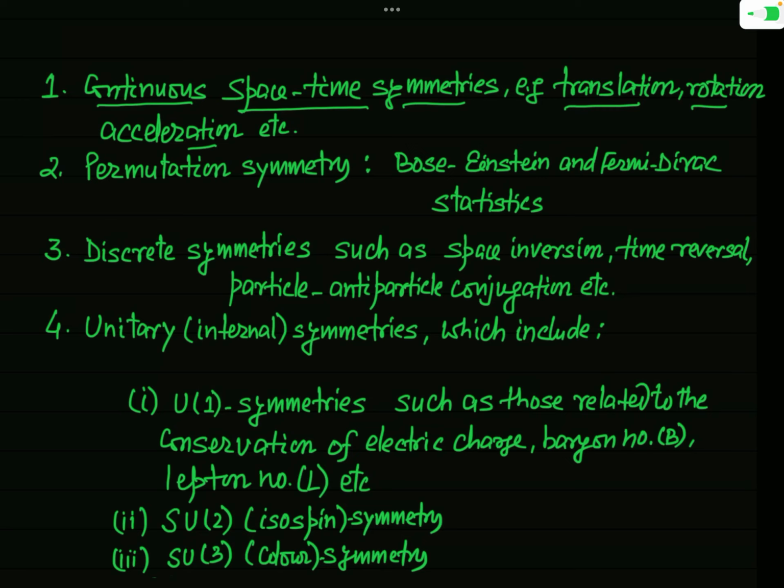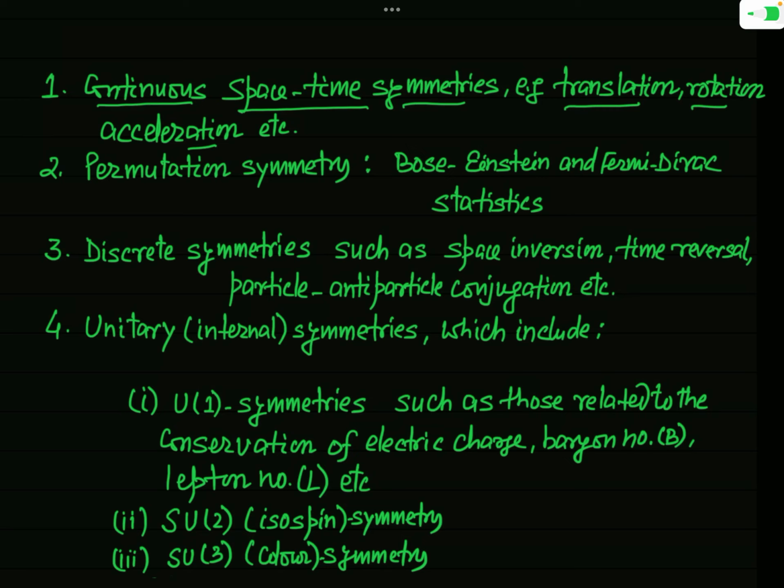In fact, this continuous space symmetry is actually of universal validity. It means this symmetry holds good for all the known interactions. You know that there are four interactions, that is gravitational interaction, electromagnetic interaction, weak interaction, and strong interaction. This continuous space-time symmetry holds good in all these four interactions. Okay. It means this symmetry is never broken.